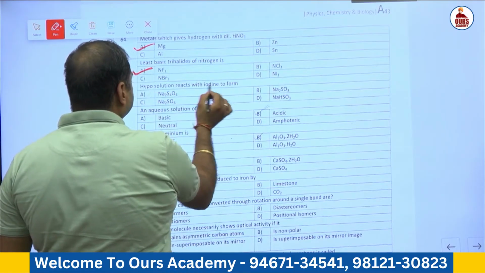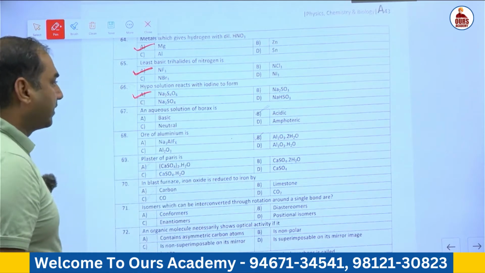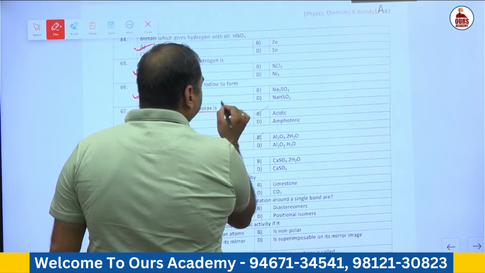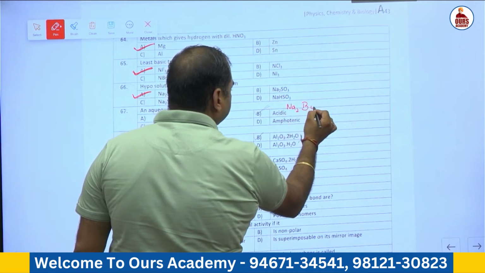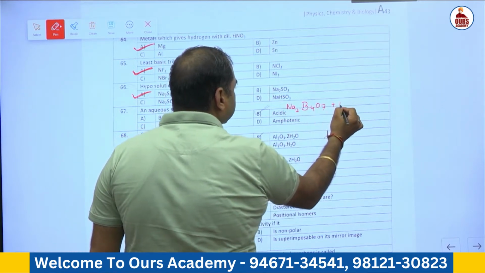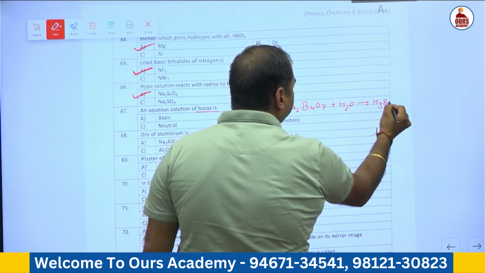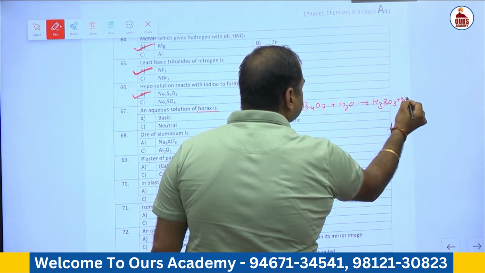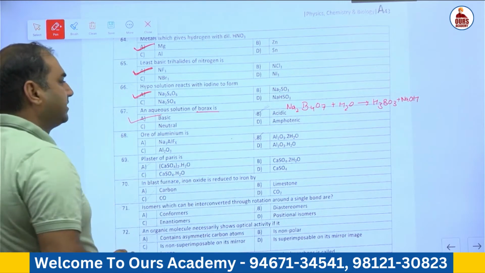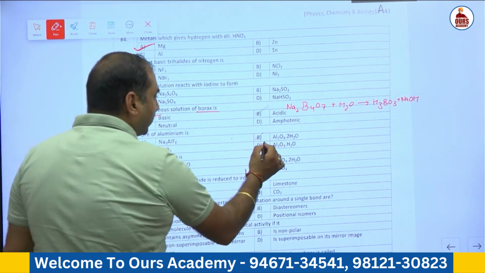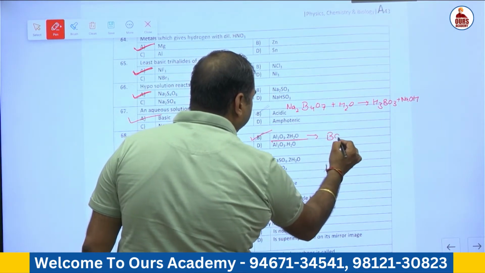Hypo solution reacts with iodine to form sodium tetrathionate. Aqueous solution of borax, Na2B4O7, on hydrolysis gives boric acid and sodium hydroxide. Boric acid is a weak acid and sodium hydroxide is a strong base, so the solution is basic. Ore of aluminium is Al2O3.2H2O, that is bauxite ore.